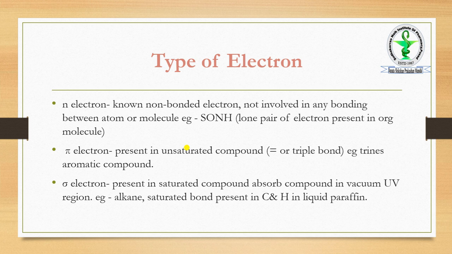We know we generally use liquid paraffin to calculate melting points and boiling points, which you already studied in your first year. The liquid that we are using is nothing but liquid paraffin, which has the highest bonding and requires a higher temperature to melt or boil, which is why we use it in this case. So these are the three different types of electrons: n, pi, sigma. N is non-bonded, pi is unsaturated, sigma is saturated.